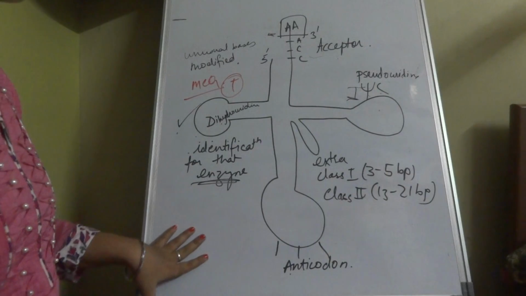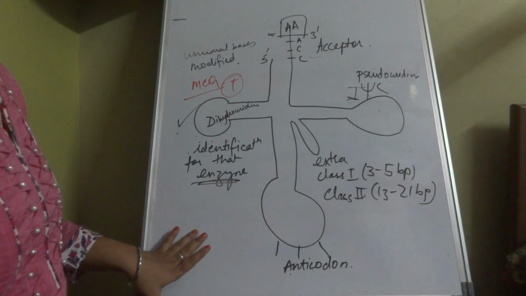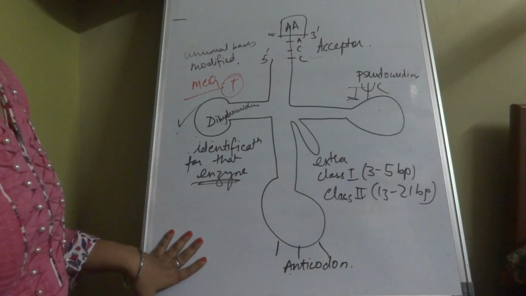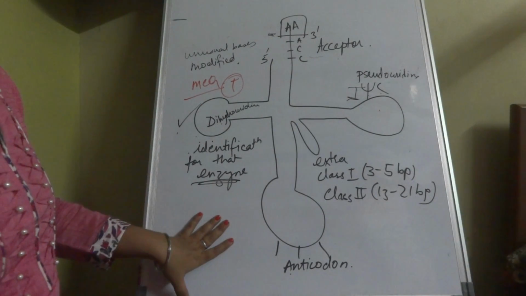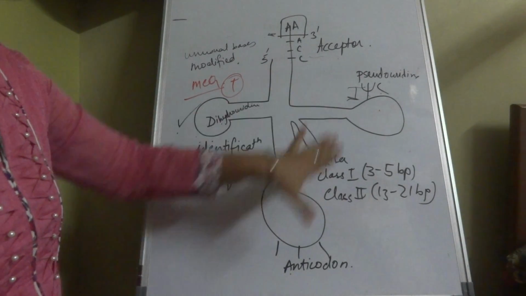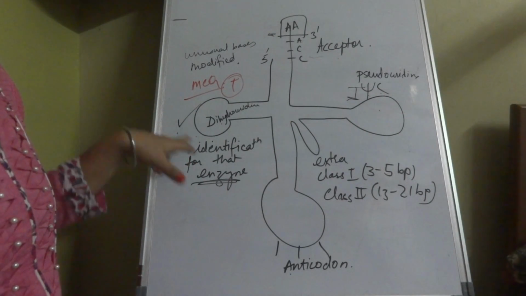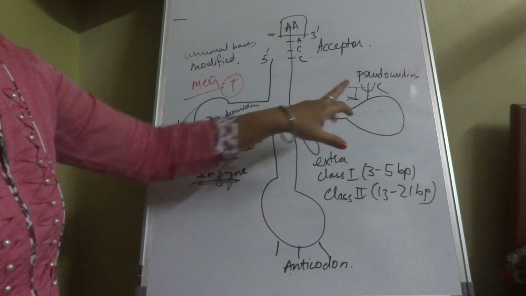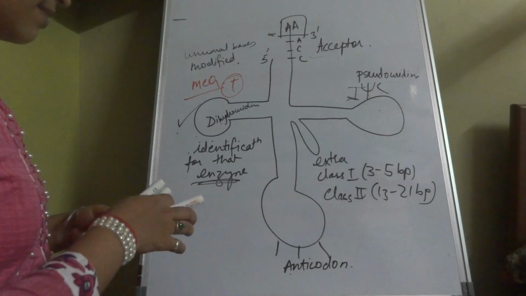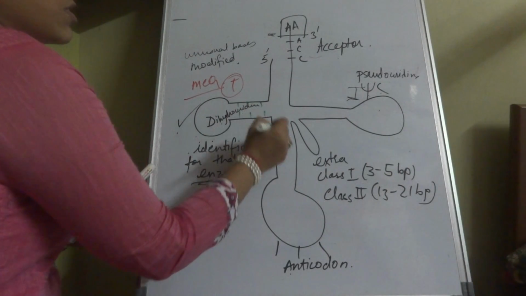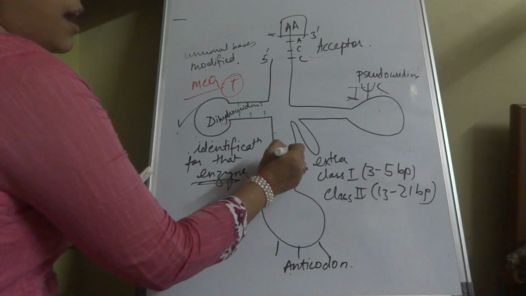So we do not go into detailed discussions of it. It is simple from the structure point of view. Just remember that thymidine is present over here. Acceptor arm, dihydrouridine arm or D arm, anticodon arm, extra arm, and T psi C arm. And as I told you, there are interstanding hydrogen bonds which are present, which lead to the pairing and folding of this.